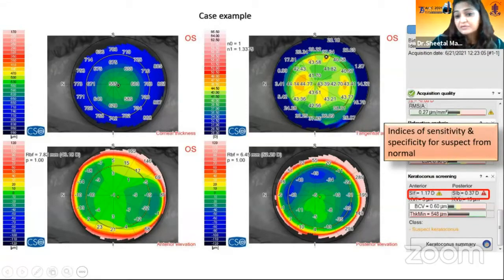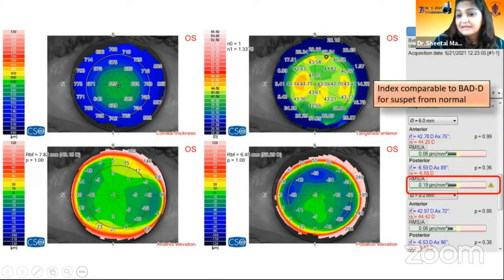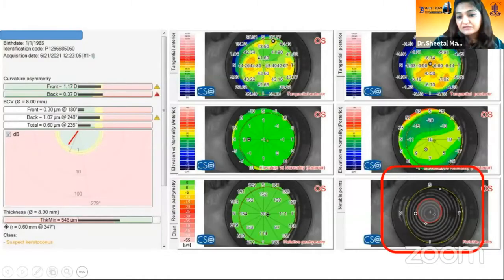Why is it given? Because the SIF and SIB are abnormal. Also, RMS-A at 8 millimeter, which is the index comparable to the BAD-D for suspect, is also abnormal. So the machine gives it as keratoconus. But the image which is the most important in the summary map is, if you see all these points, they're straddled away, they are not correlating with each other. So this is not a suspect case or an ectatic case.